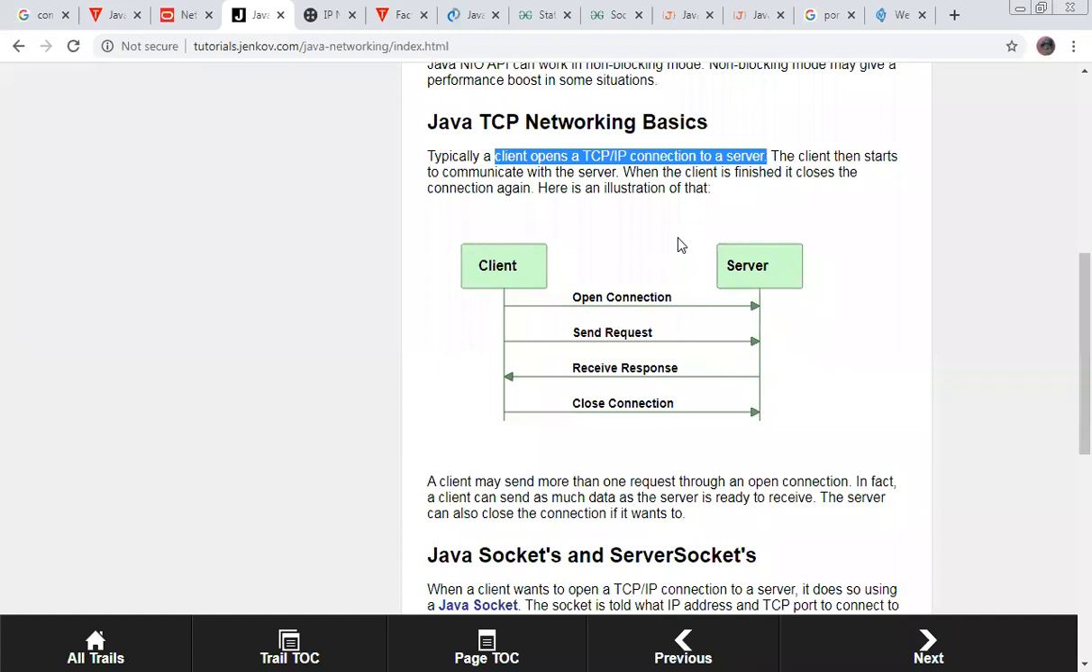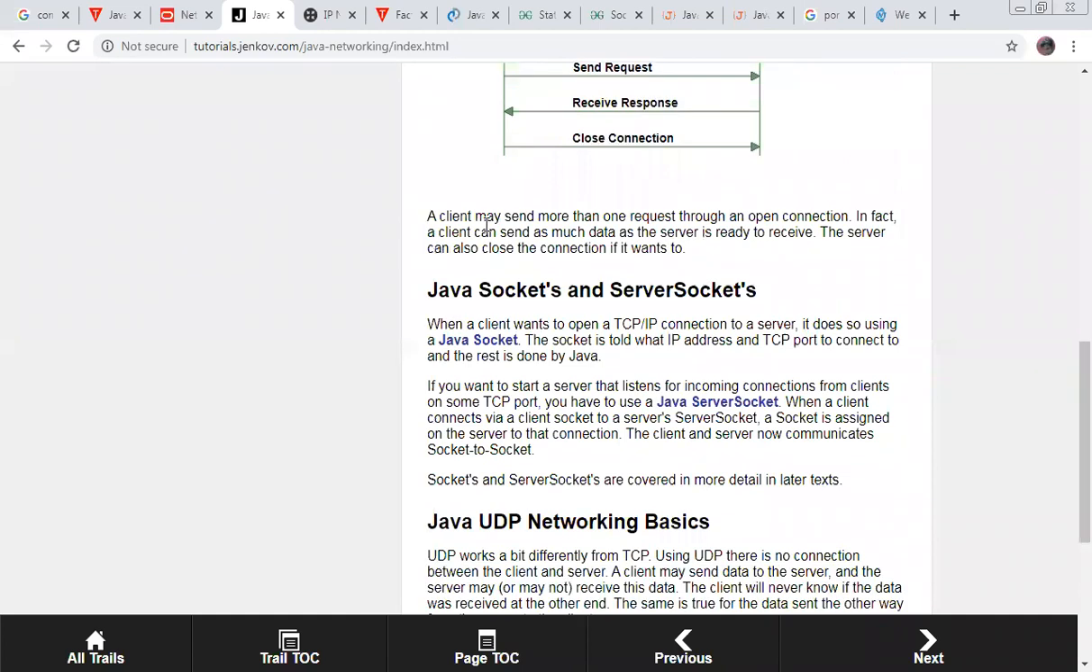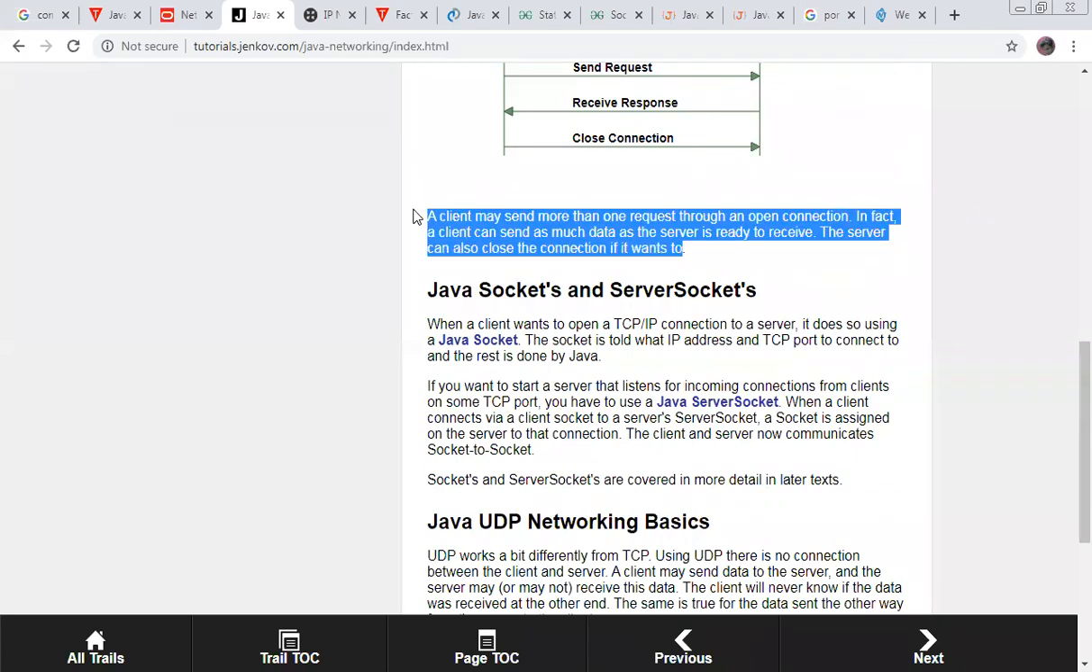Java TCP networking simple model. Clients open a connection, clients send a request, clients receive a response, and the client closes the connection. Now, a client may send more than one request through an open connection. In fact, a client can send as much data as the server is ready to receive. The server can also close the connection if it wants to.